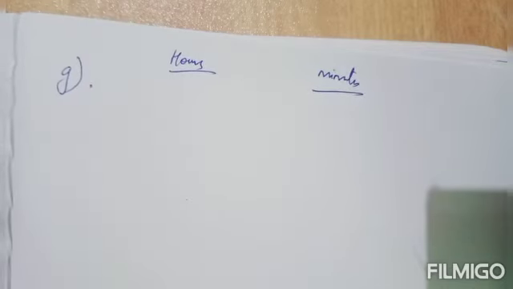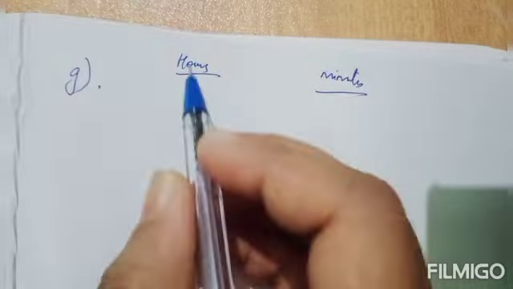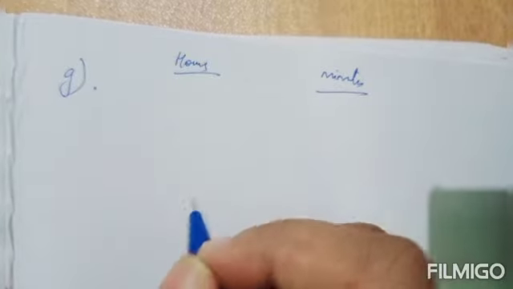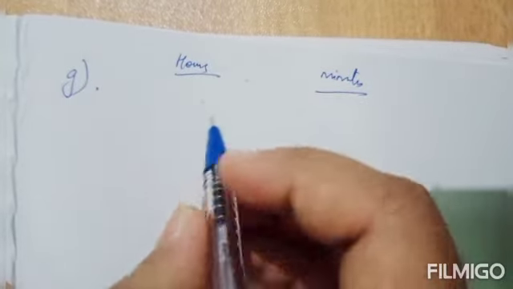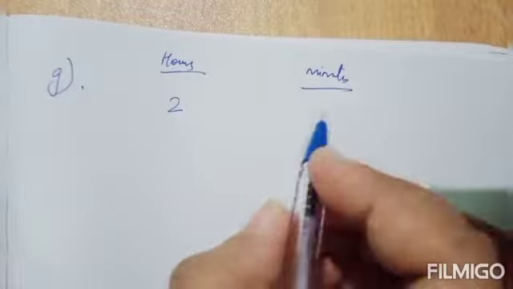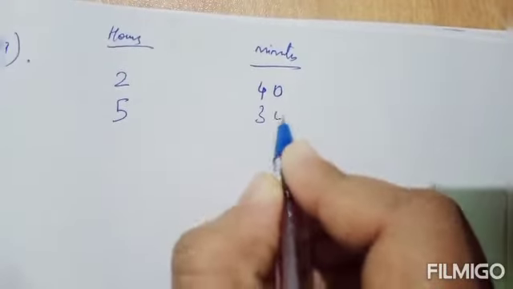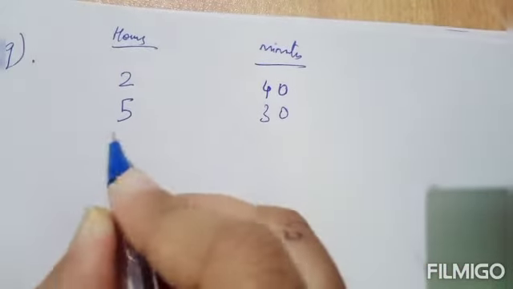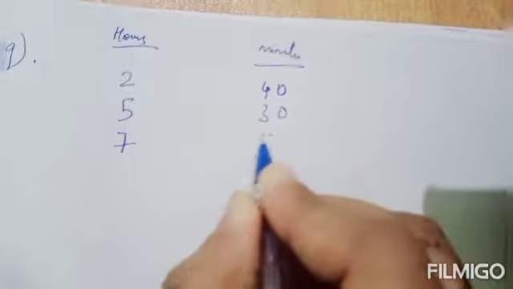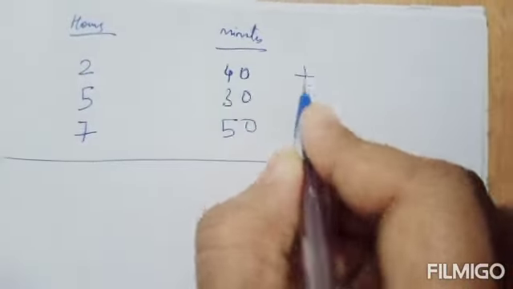Okay. In that G, 2 hours 40 minutes, 5 hours 30 minutes, 7 hours 50 minutes. So hours you can write in one column, minutes you can write in the other column. So 2 hours and 40 minutes. Now 5 hours and 30 minutes. Then 7 hours and 50 minutes. You have to add these three.